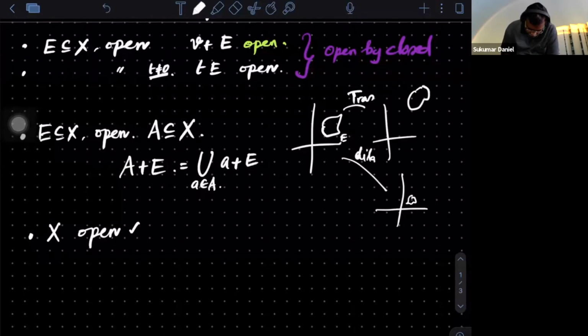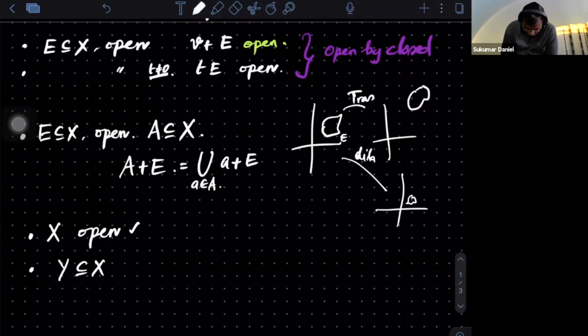That's right. Okay. The question is not that. That's open, fine. But suppose I consider a subspace, say called Y, a subset of X. This is a subspace. Is this open?